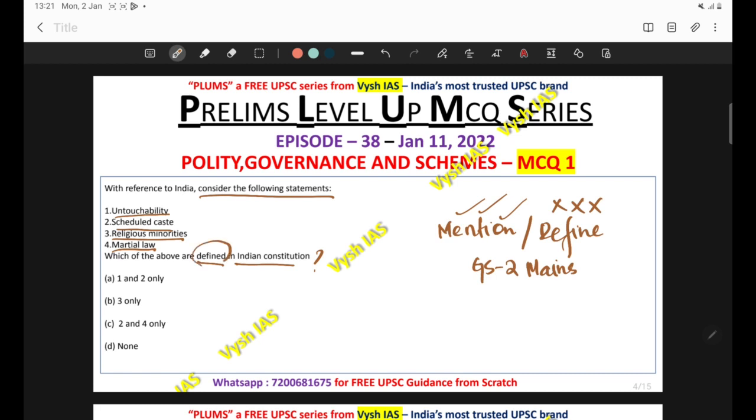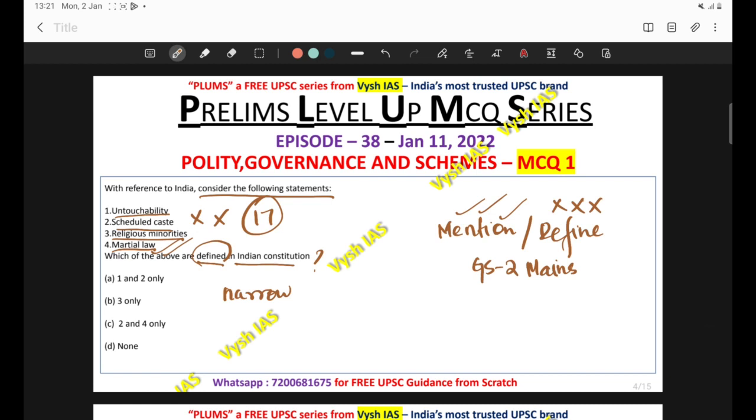So the scope of the question is narrow. More chances are there that these terms are not defined. Even if they are mentioned, they won't be defined. So first statement, untouchability. It is mentioned in the Constitution in Article 17, Fundamental Rights, but it is not defined anywhere in the Constitution. Then second, martial law. Same as untouchability, it is not defined, but it is mentioned somewhere.